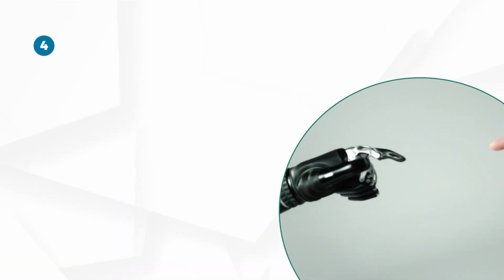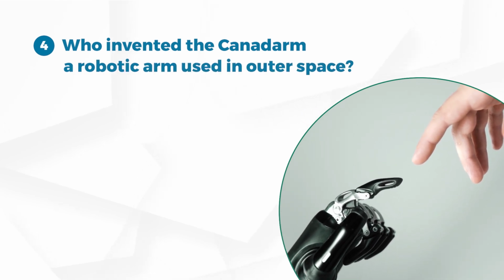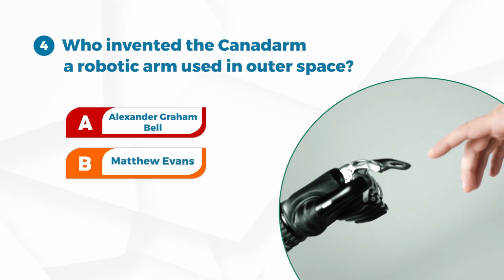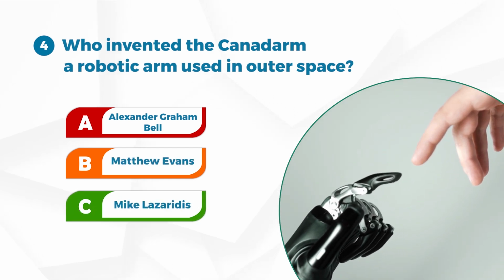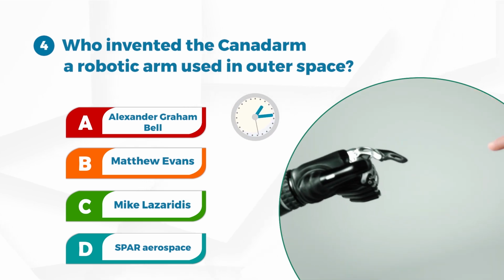Number 4. Who invented the Canadarm, a robotic arm used in outer space? A. Alexander Graham Bell. B. Matthew Evans. C. Mike Lazaridis. D. Spar Aerospace.